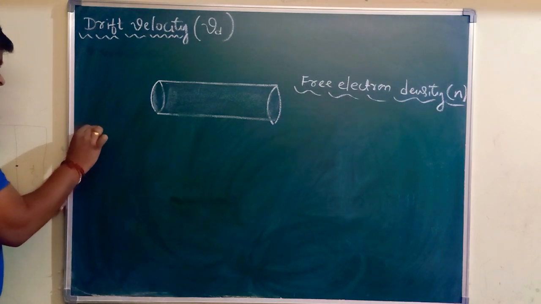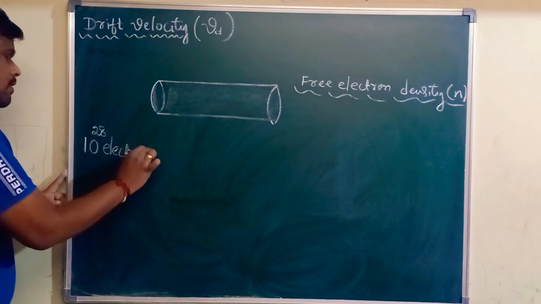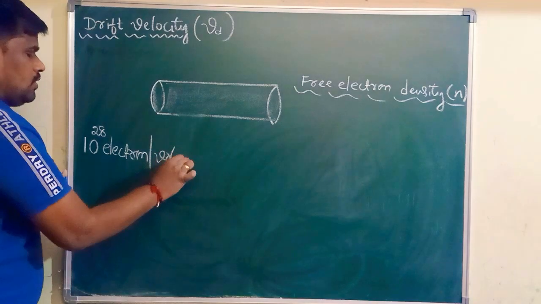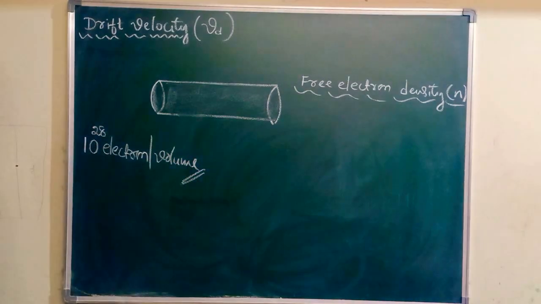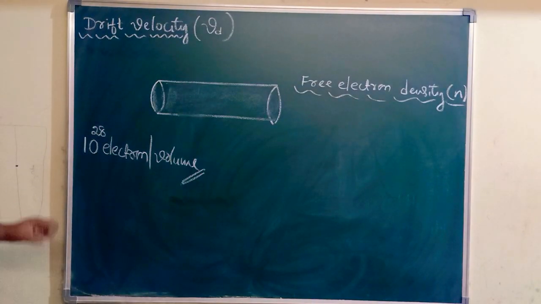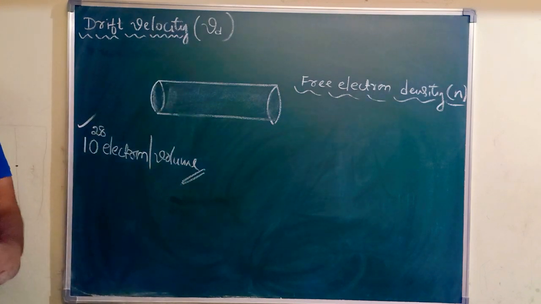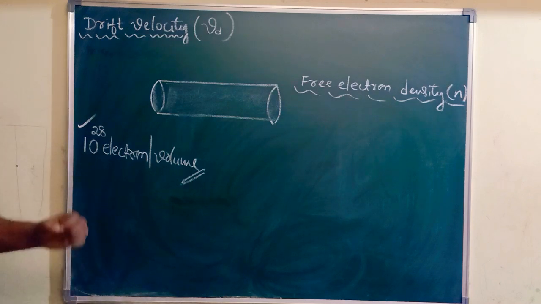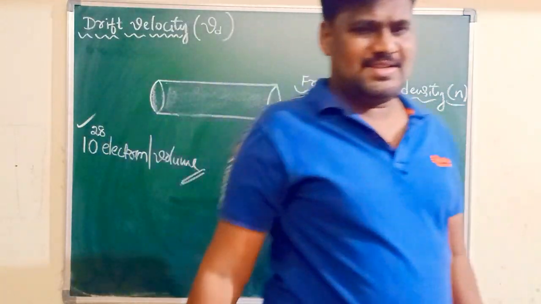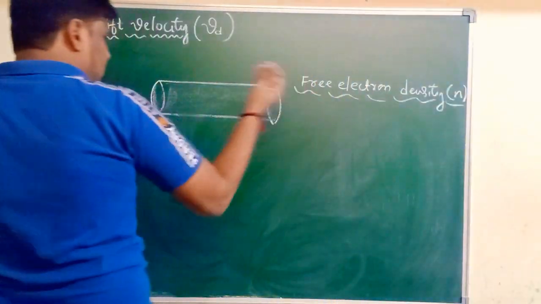In copper, approximately there exist 10 to the power 28 electrons per unit volume. If you consider unit volume of a copper piece, there exist how many electrons? 10 to the power 28 free electrons are existing. That's why copper is said to have a rich number of free electrons. That's why copper is considered a good conductor of electricity.